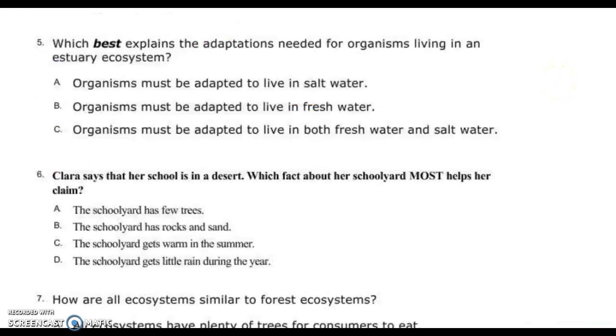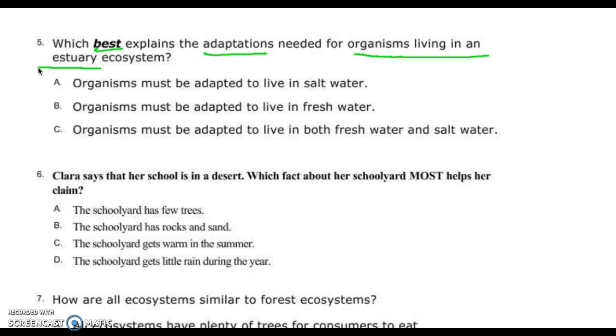I told you you would see this question, and I'm guaranteeing you're going to see it on the test. It may not be this exact question, but I know this word's going to show up a lot. What best explains adaptations needed for organisms living in an estuary? Raise your hand and tell me what type of water I find in an estuary.